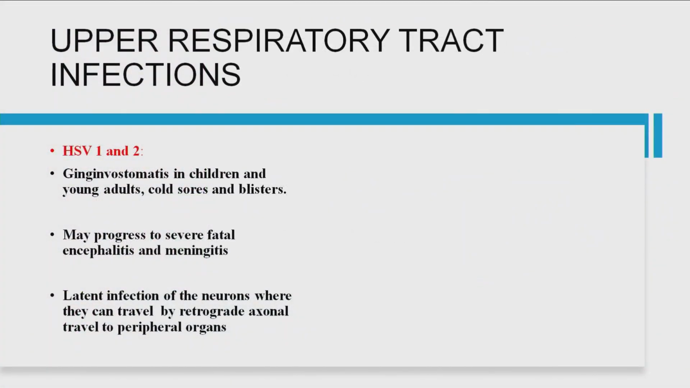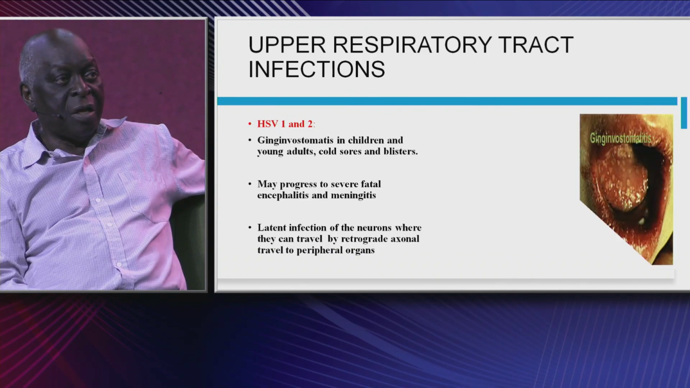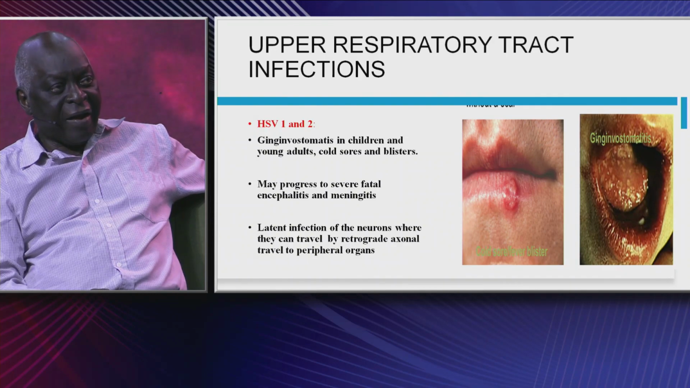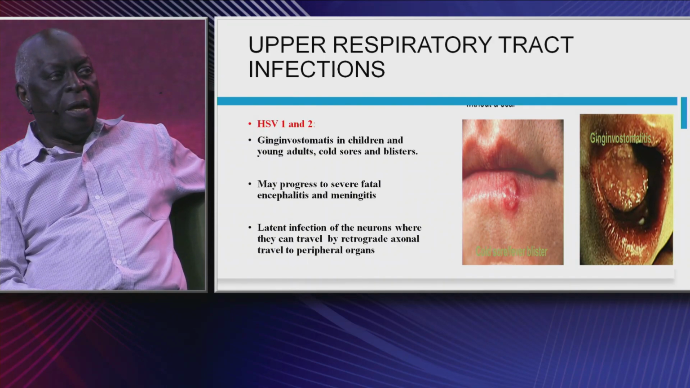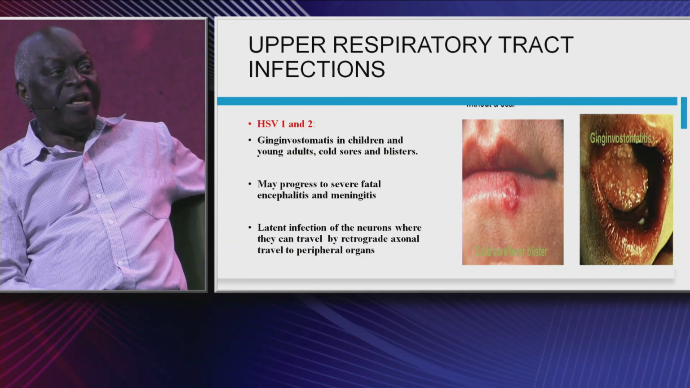Still on upper respiratory tract infection, again, here we see HSV1 and HSV2 infection, which is the major cause of gingivostomatitis in children. Let me show you the picture of gingivostomatitis. Yes, very good. You see on the far right the inflammation of the whole buccal cavity. This is caused by HSV1 or HSV2, and it's very, very common in young adults.